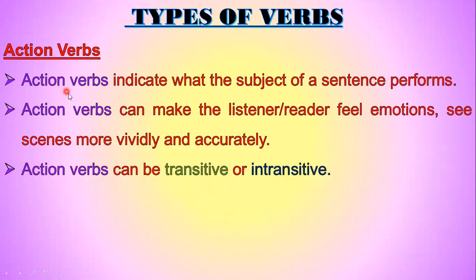Action verbs. Action verbs indicate what the subject of a sentence performs, what the subject of a sentence is doing. Action verbs can make the listener or reader feel emotions, see scenes more vividly and accurately. Action verbs can be transitive or intransitive. What is transitive? A verb which is followed by an object is called transitive, and a verb which is not followed by an object is intransitive.